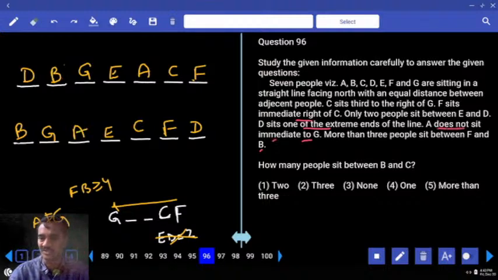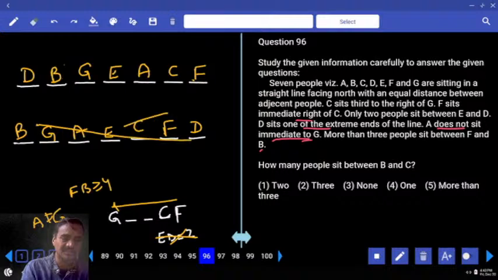Then A does not sit immediate to Z. Here A and G are adjacent. This is invalid. This is the final.